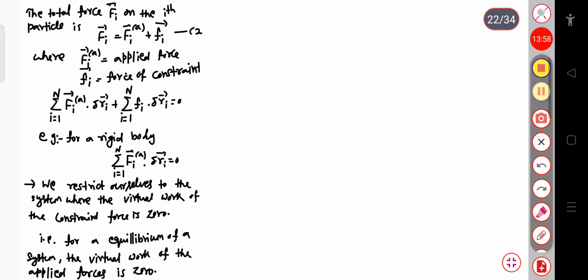That is in the principle of virtual work. Here we have considered the statics of a system of particles. But when we deal with the motion of the system, in that case we will use the new concept, that is the D'Alembert principle.